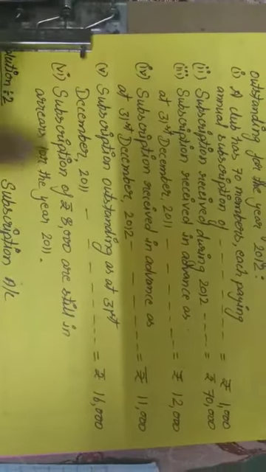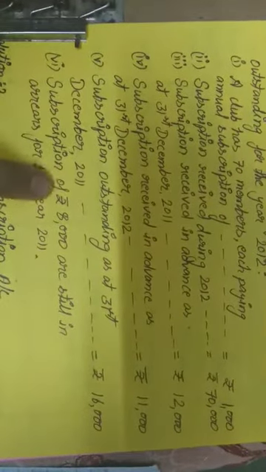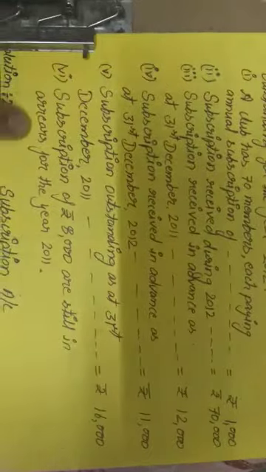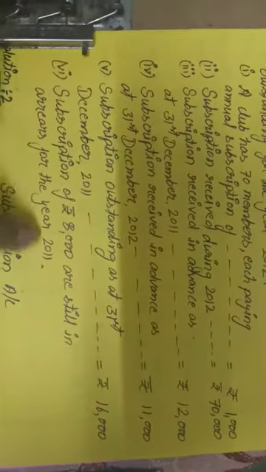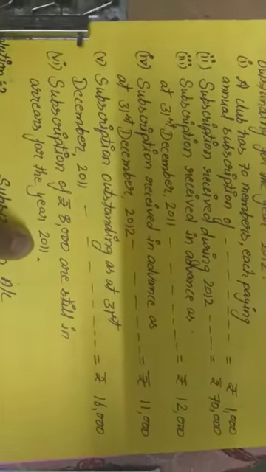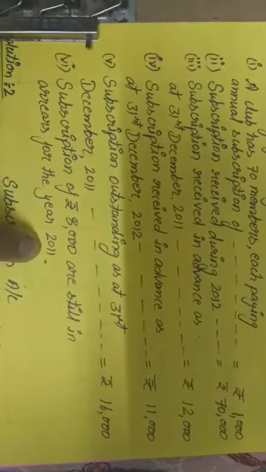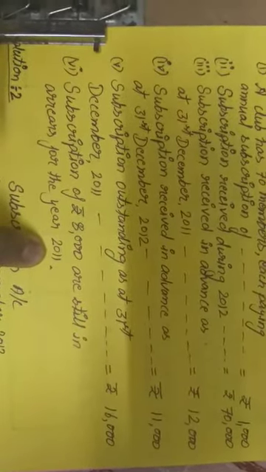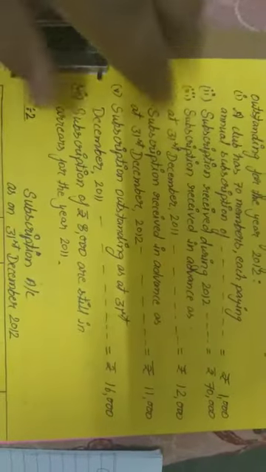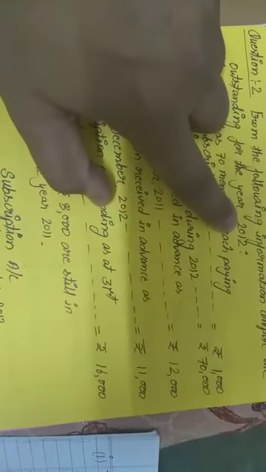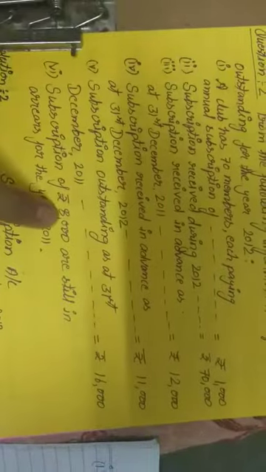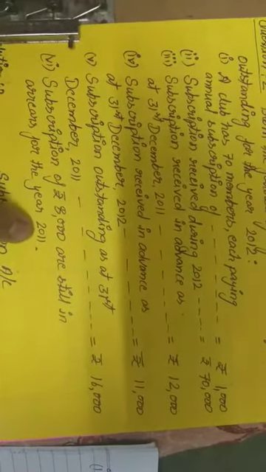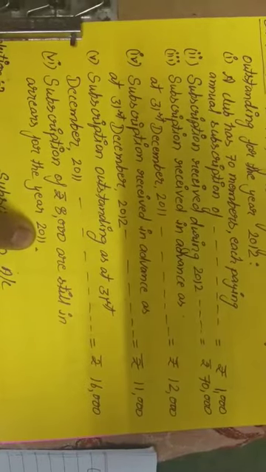So what they said? Subscriptions of rupees 8,000 are still in arrears for the year 2011. It means if we are calculating outstanding subscriptions at the end of the year, and the end of the year means 2012, then this is the outstanding subscriptions only for the year 2011. It is clear?